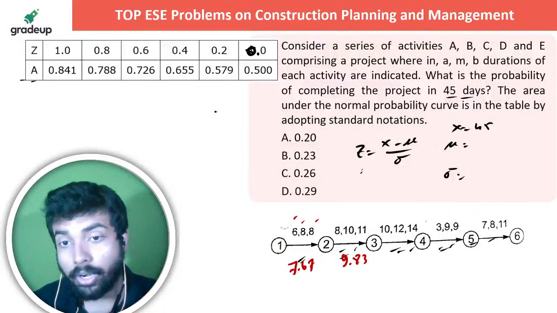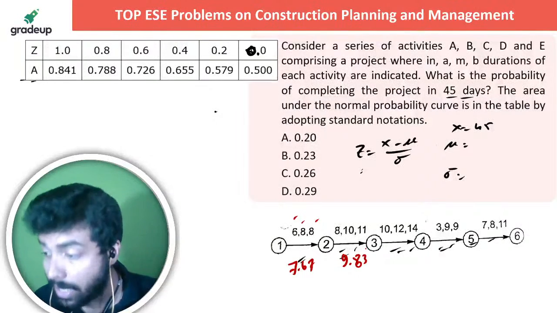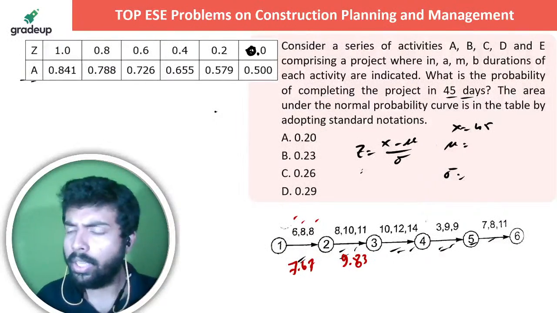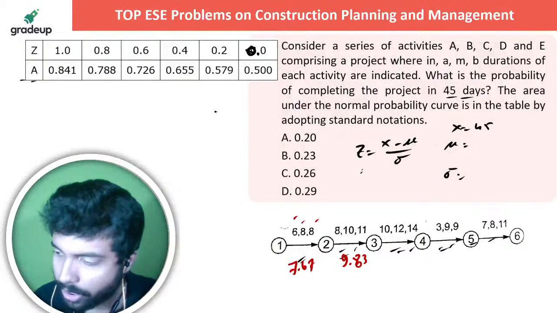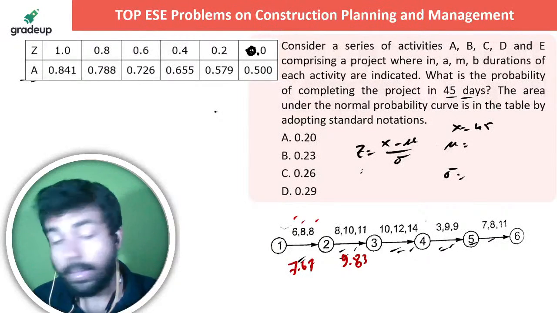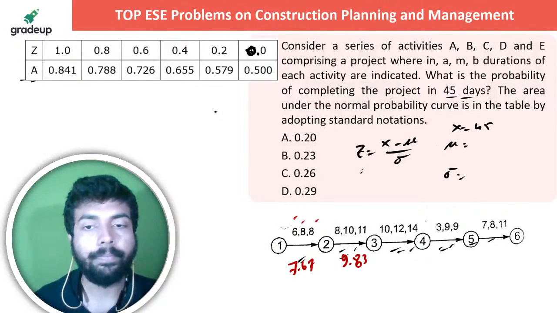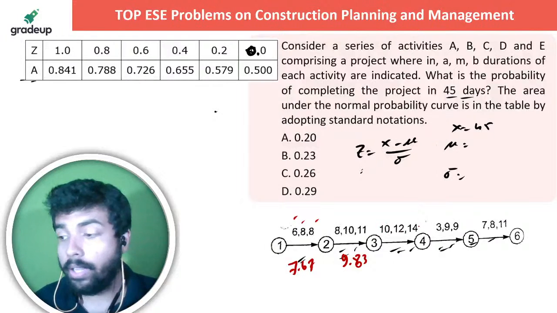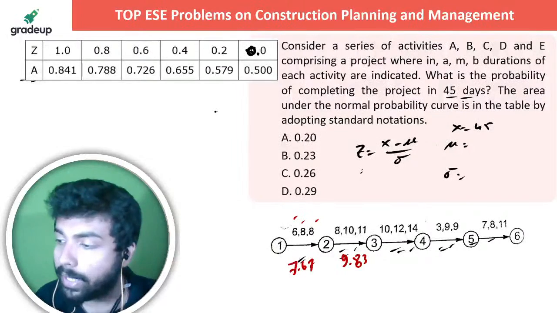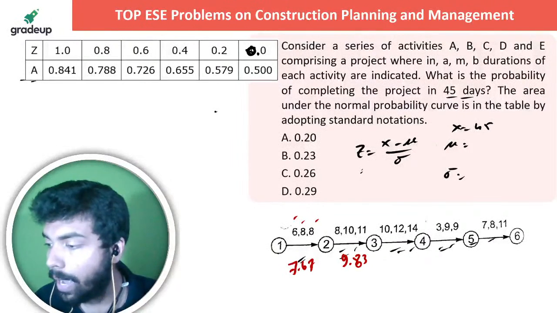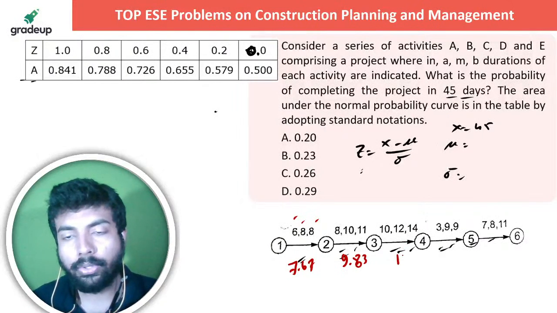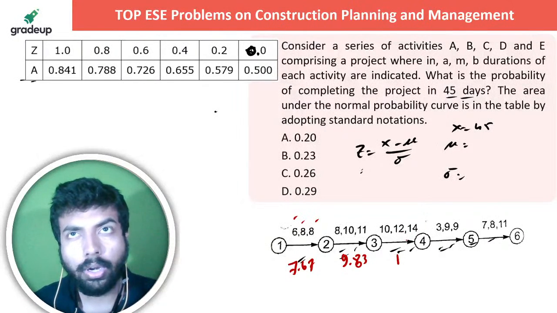Frankly speaking, whenever this kind of lengthy question comes in ESE prelims, don't attempt it in the first go. Do all the problems you think you know that you can do. Okay, you can do it, I know. But the problem is that don't do it in the first go. Don't do this one. Understand? 9.83, 24. They intentionally give this kind of problem just to kill your time. You will feel that you know this, so let's do it. But your time will be wasted. It's a simple thing. How much is coming, friend? You can see that it is 24 and 48.